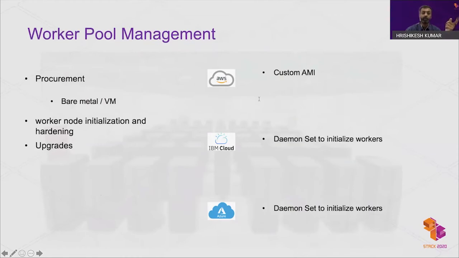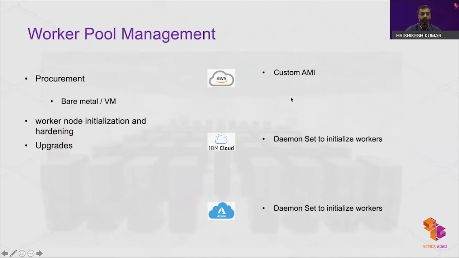In IKS, bare metal support has existed for a long time, before it came on any other cloud provider. The DB2 Warehouse on Cloud service, which we worked on, used bare metal machines for better performance. To initialize the machine here, we use something called a privileged daemon. The daemon creates a pod that runs on each of the worker nodes, which sets the worker nodes to the specific configuration actually required for the workload. Worker upgrades are as easy as just a worker reload.